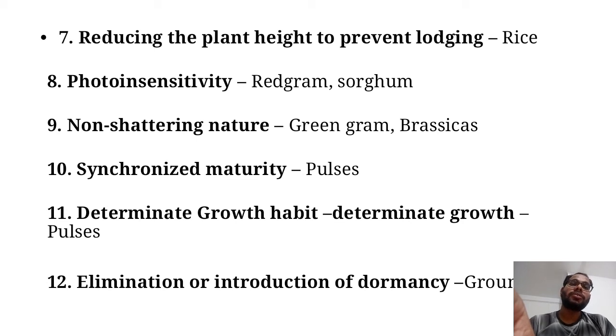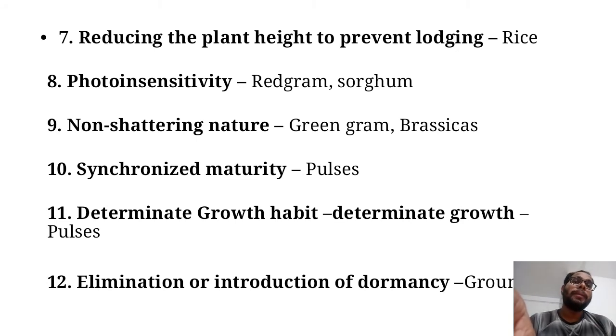Next is photo insensitivity. Generally many crops are photosensitive, means they require a particular photoperiod. When they get a particular photoperiod, they will flower.